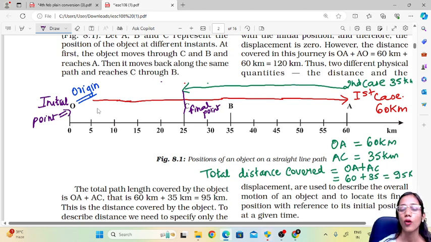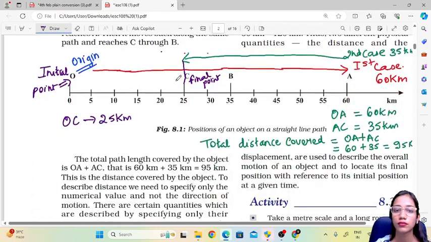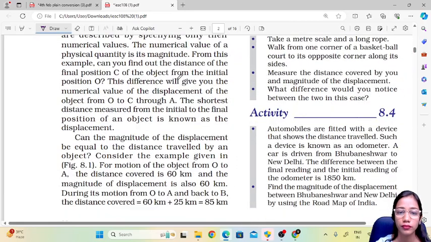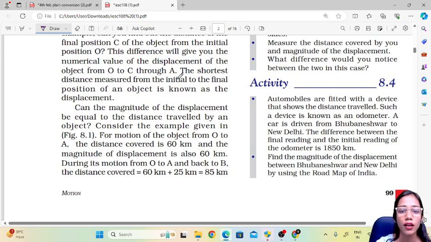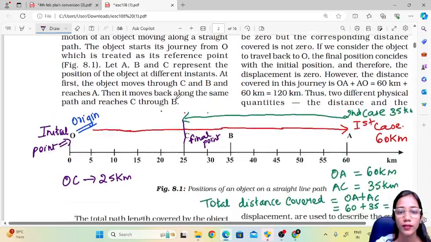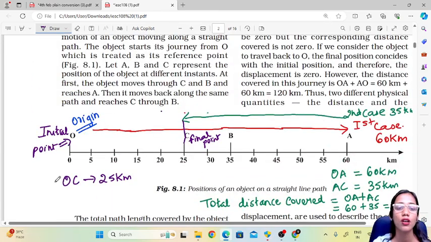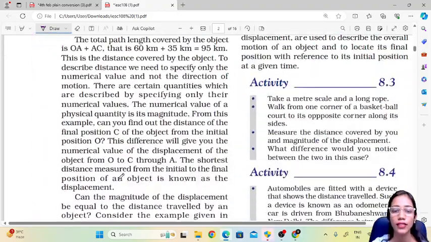So can we find the distance between this? Yes, right? O to C. From here we can say that OC is 25 kilometers, right? Now O to C is 25 kilometers. Consider the example for the motion of the object from O to A. So first we will see this. OC is 25 kilometers. Now we'll take another example.